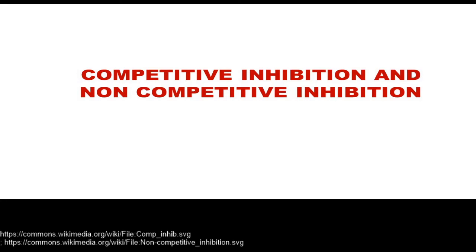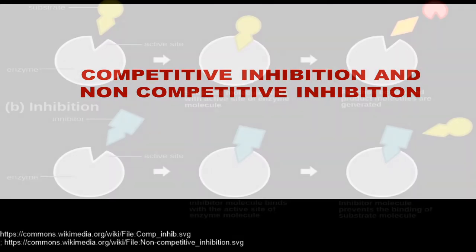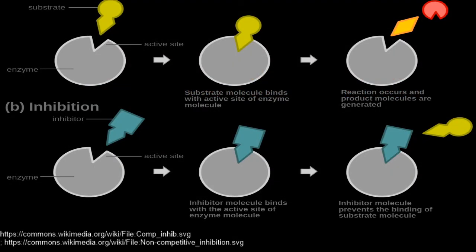What is the difference between competitive inhibition and non-competitive inhibition? Now, an enzyme inhibitor can be defined as a substance that binds with the enzyme and brings about a decrease in catalysis. Under normal conditions, the substrate would bind to the active site of the enzyme, and then the reaction would occur and product molecules are generated.